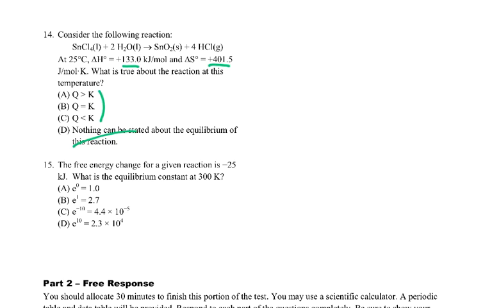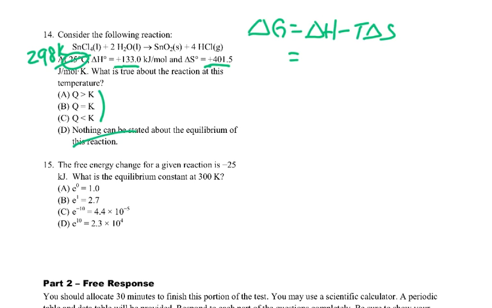Now, this is positive and this is positive, so that means it's going to be temperature dependent. So I really need to go and calculate. Let's see here, this 25, I'm going to change that to 298 Kelvin before I forget. And we're going to use our same equation, delta G equals delta H minus T delta S.